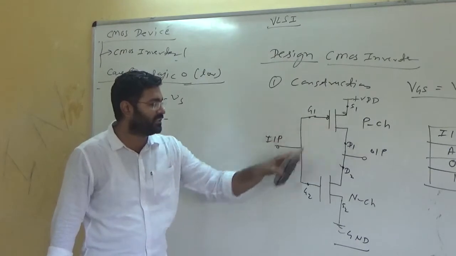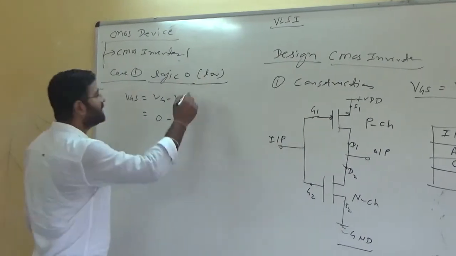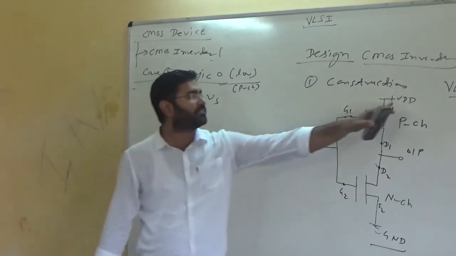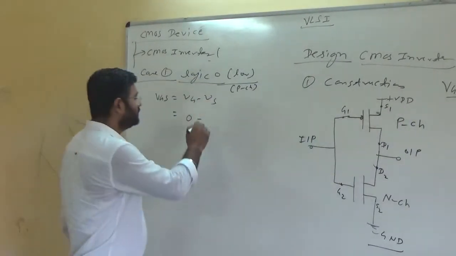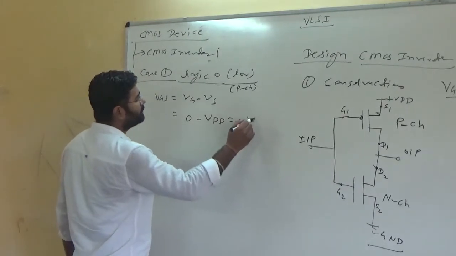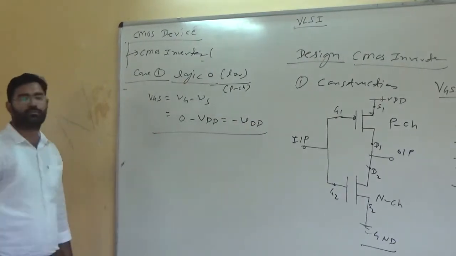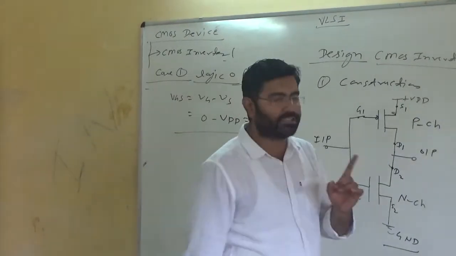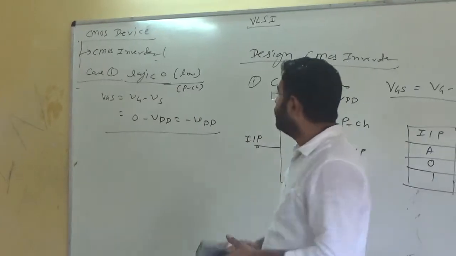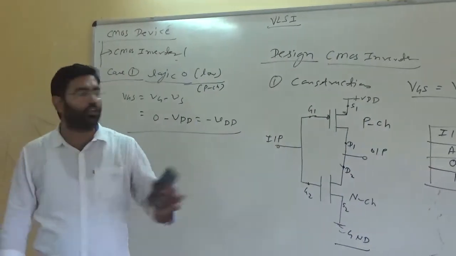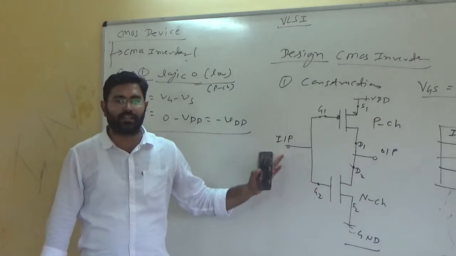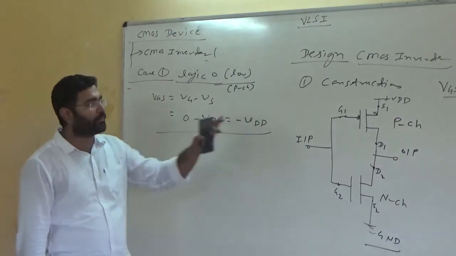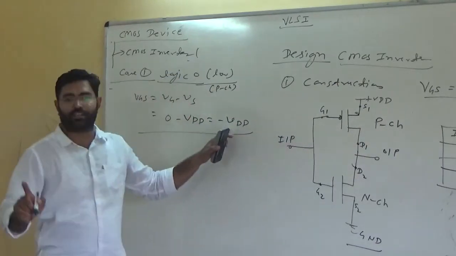Similarly for both the P channel and the N channel. When we discuss the P channel, VG minus VS, what is the value of VS? That is plus VDD. So when we give logic 0 input to the CMOS inverter, the input VGS for the P channel MOSFET is minus VDD.